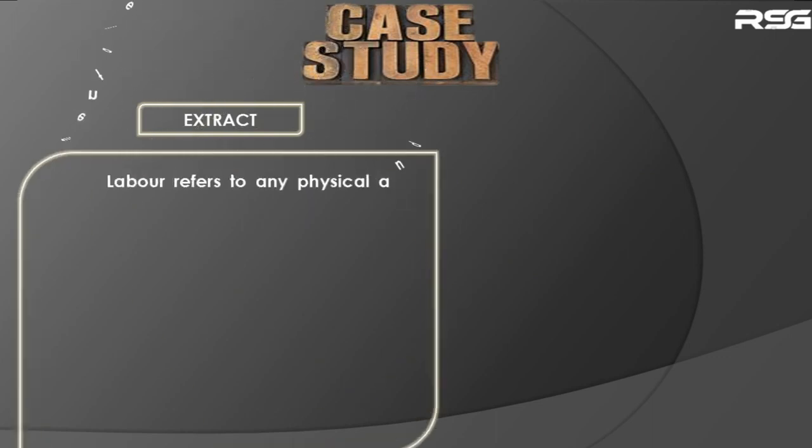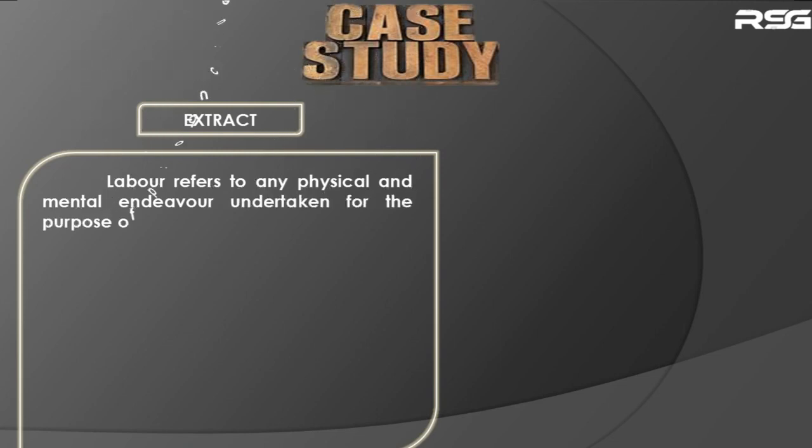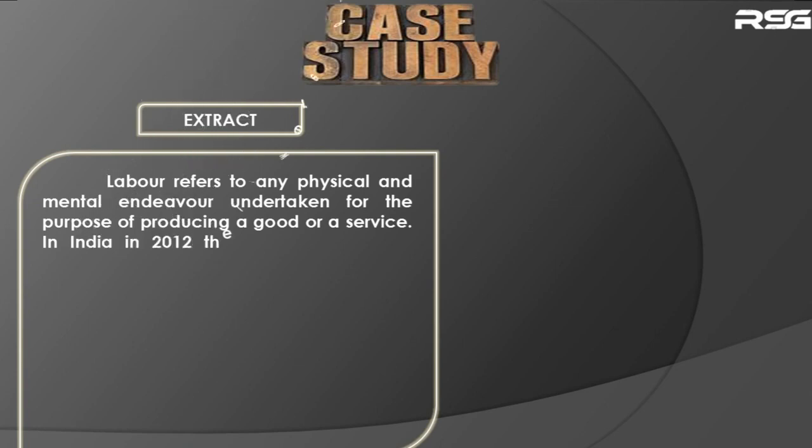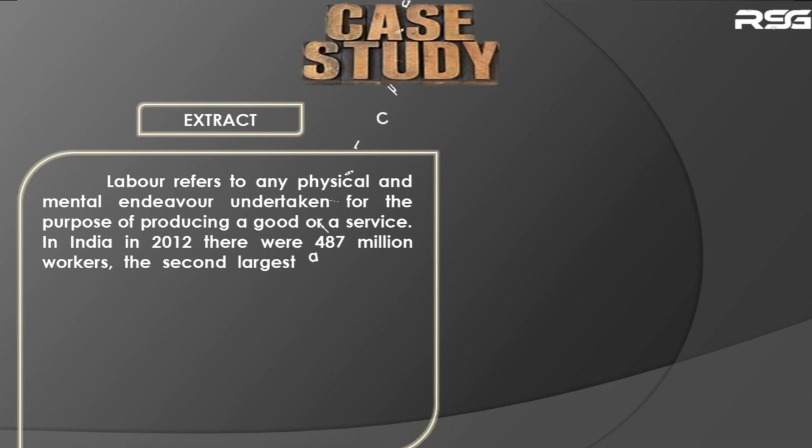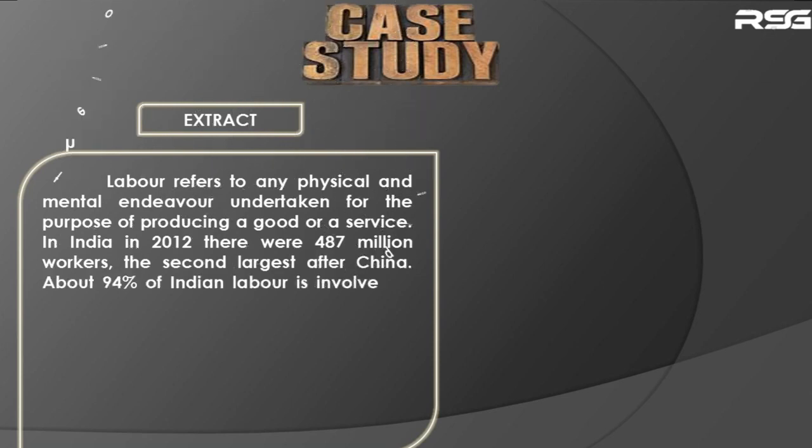The extract is like: Labor refers to any physical and mental endeavor taken for the purpose of producing a good or a service. In India, in 2012, there were 487 million workers. That is the second largest after China.